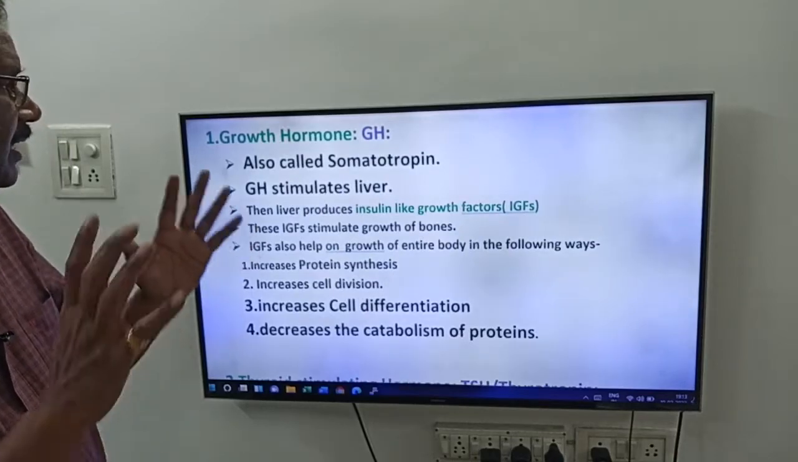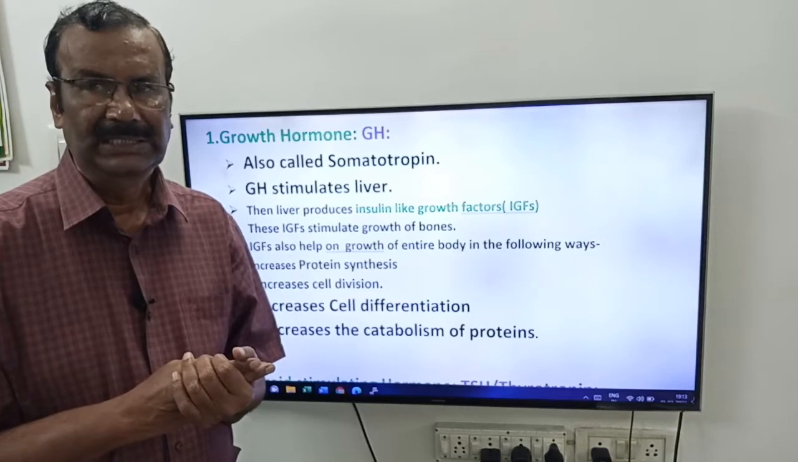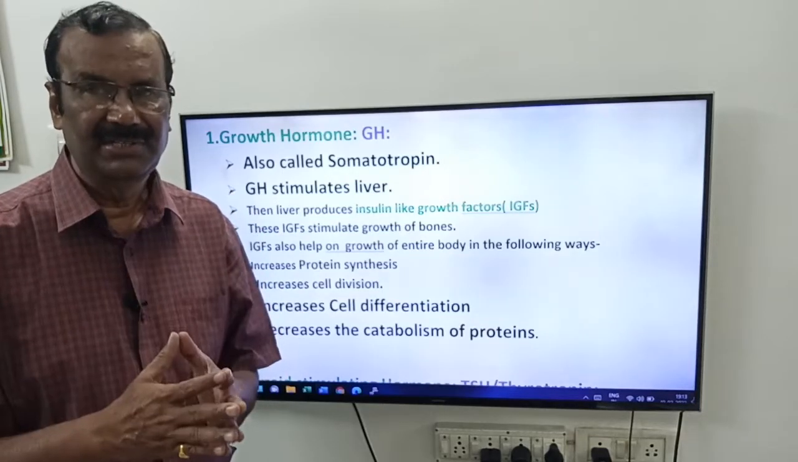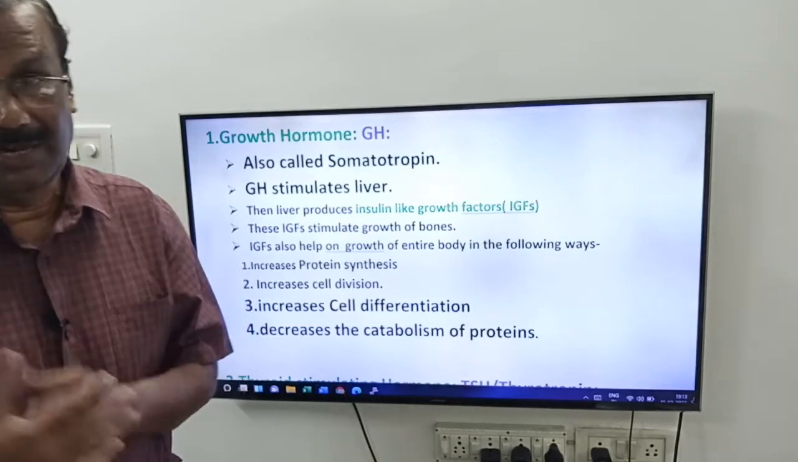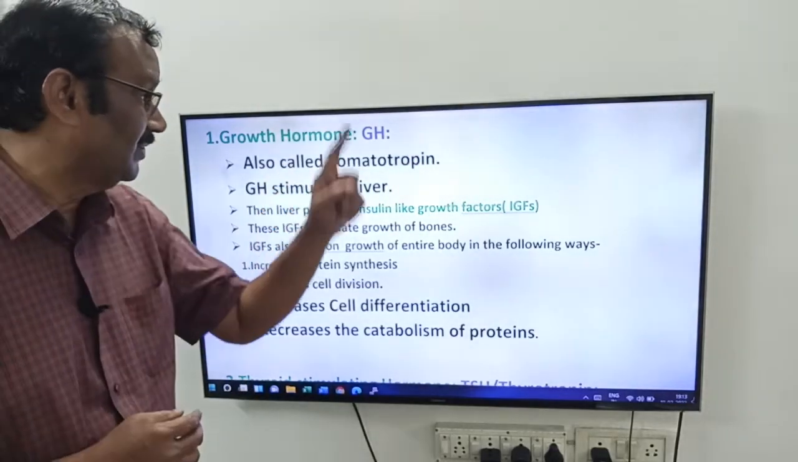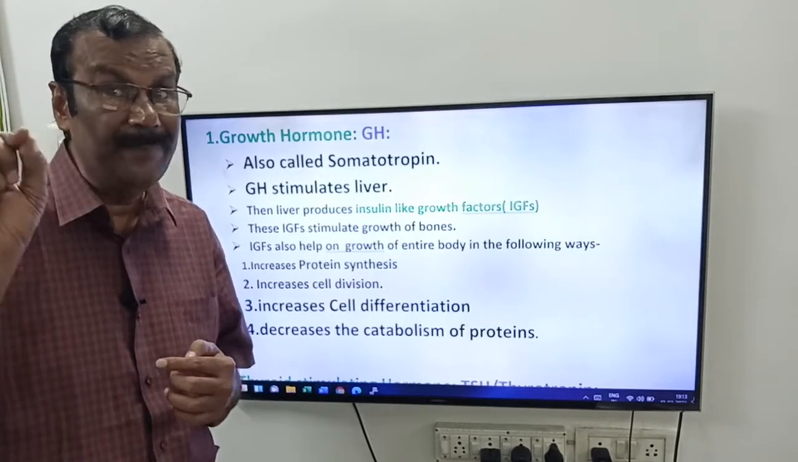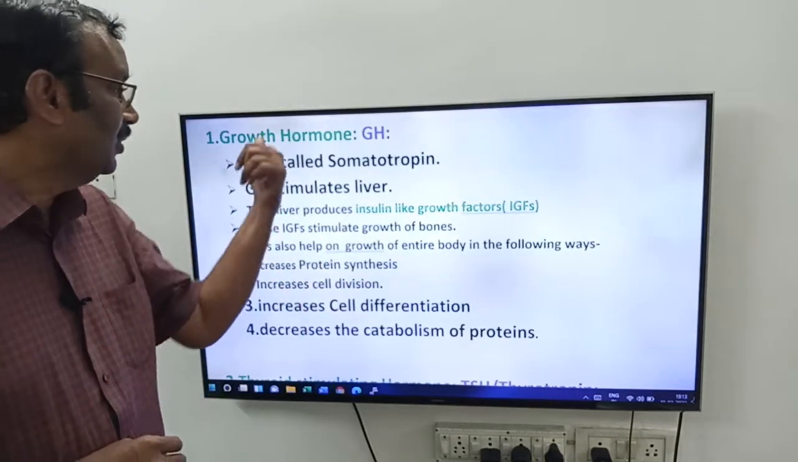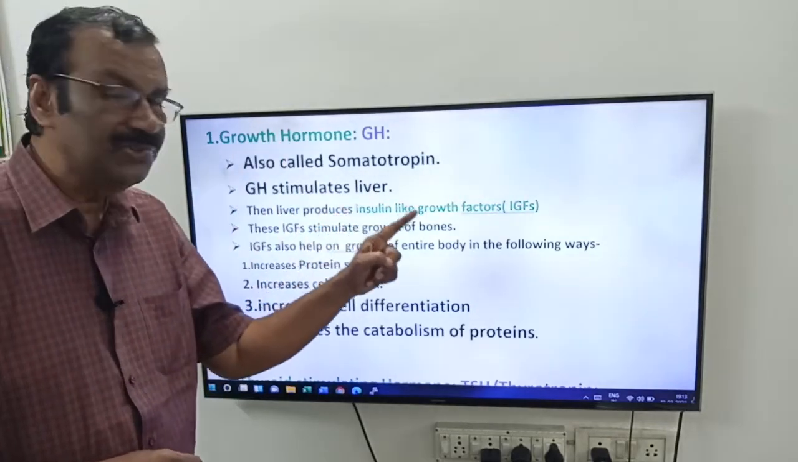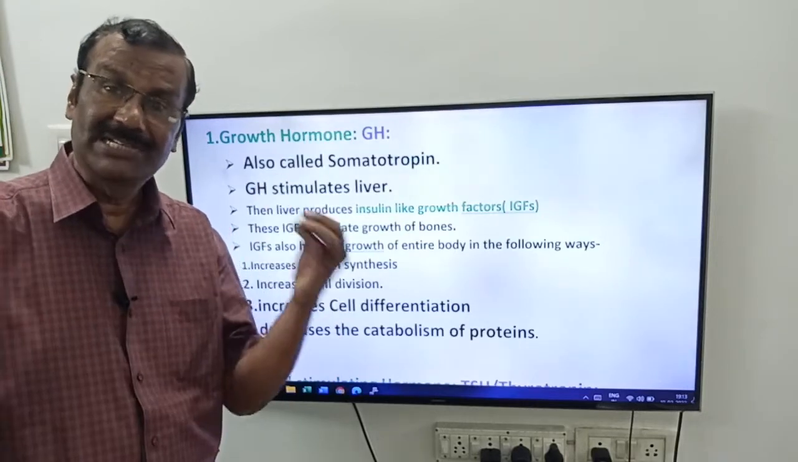First, you see the growth hormone, friends. Growth hormone, it is also called GH, that is growth hormone, or growth stimulating hormone, or it has one more name, friends, that is somatotropin. Yes, friends. This growth hormone stimulates the liver. Friends, in your book they have given liver, but it stimulates each and every cell.